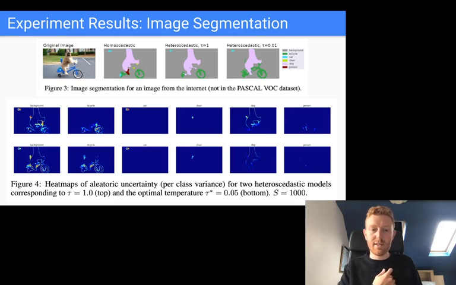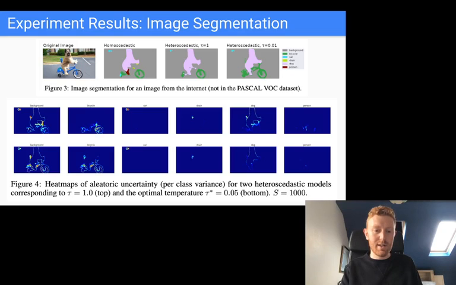So for instance, here are some example segmentations. On the left is an original image. This is actually out of any of the datasets. This is a model trained on PASCAL VOC and then applied to this image. We have a standard image segmentation model, which is trained using the standard softmax entropy loss. Then we also have the heteroscedastic models that set the temperature to 1, and we have our method, which is the heteroscedastic model, but tunes the temperature on a validation set.